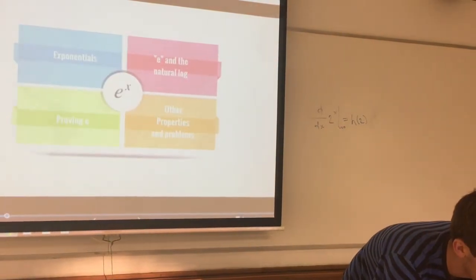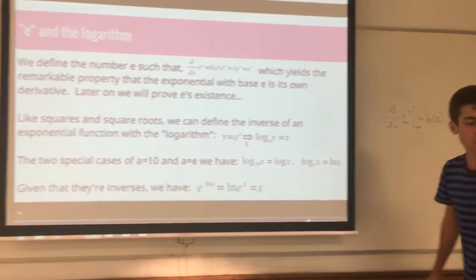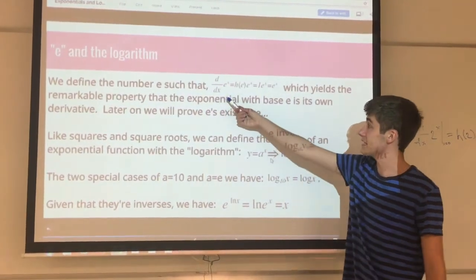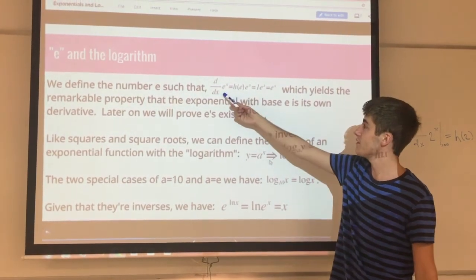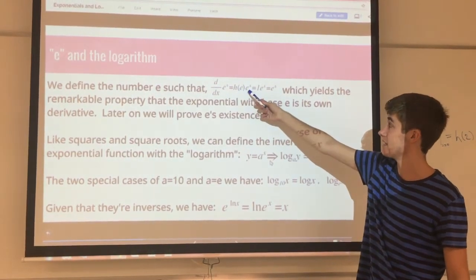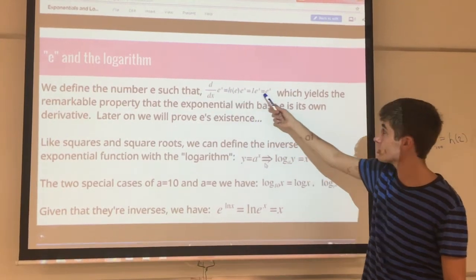And so we're done with the exponential section. Now we're going into e and the logarithm. And so we're going to define the number e such that the derivative of e to the x, so we're letting a equal this number e. So we're going to take the derivative of e to the x, and that is, as with other a's, h of e times e to the x. But we defined e so that this is 1. So we should just get e to the x.